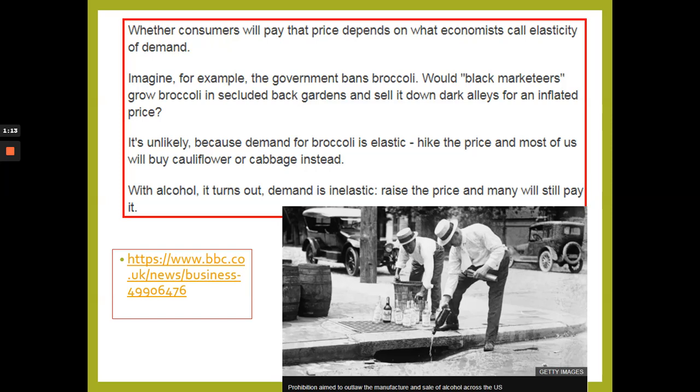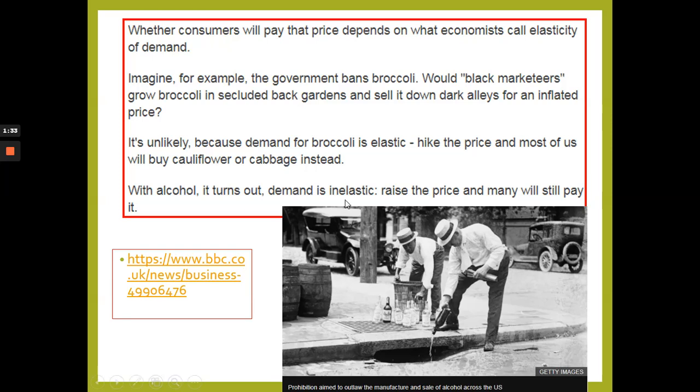If demand for broccoli was inelastic, then consumers would illegally produce or grow broccoli. Okay, but we'll learn about what those words inelastic and elastic mean in this PowerPoint in this lesson.